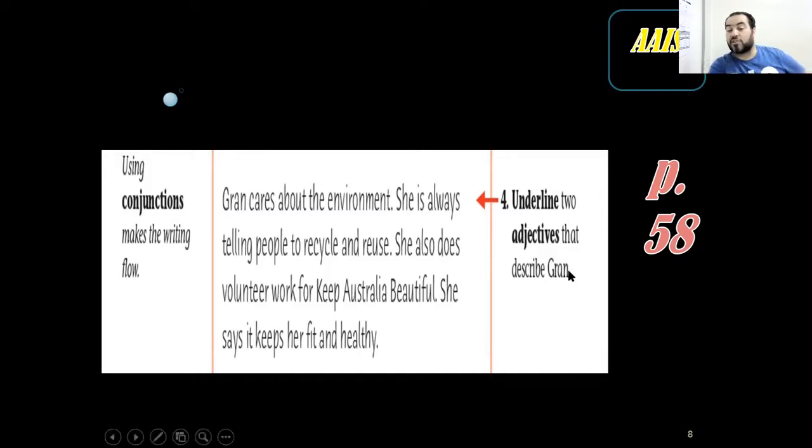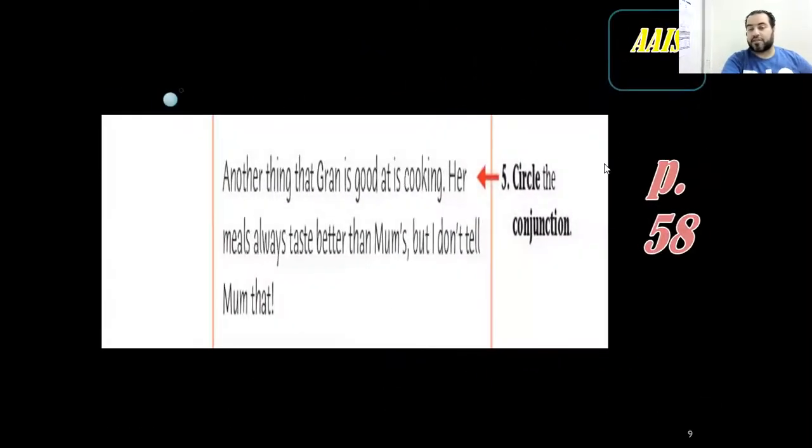Here, underline two adjectives that describe Gran. If you didn't read "describe Gran", you will say, oh, beautiful is an adjective. But it doesn't describe Gran. It is for Australia. So here we have fit and healthy. These are two adjectives to describe Gran. And here, the last one, circle the conjunction, and we looked here, yes, it's "but", which connects two sentences that